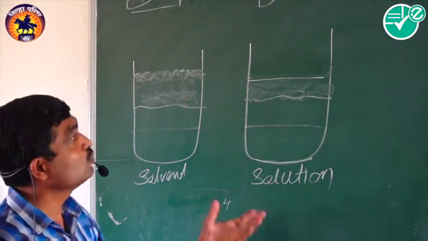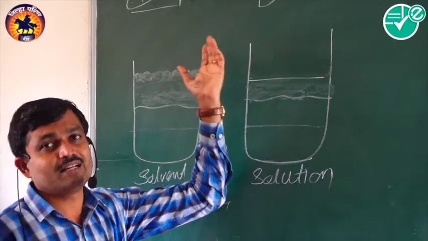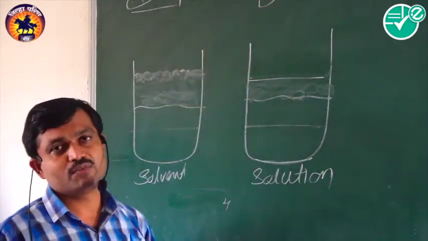Now we have to discuss the next colligative property, the third one, that is the depression in freezing point.